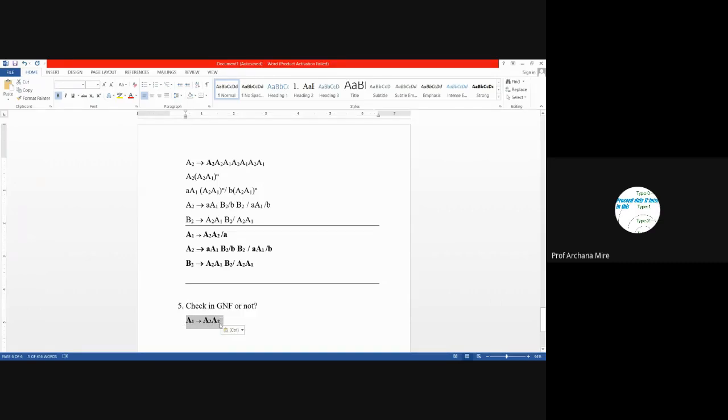We will need to replace this leftmost A2 with its production rules. So what are the production rules of A2? Production rules of A2 are these 3.